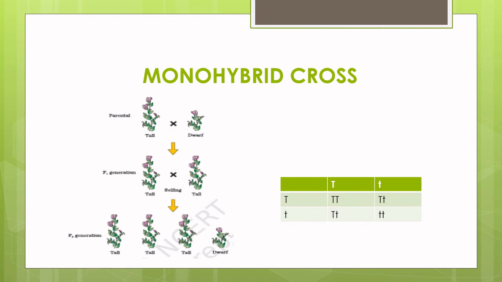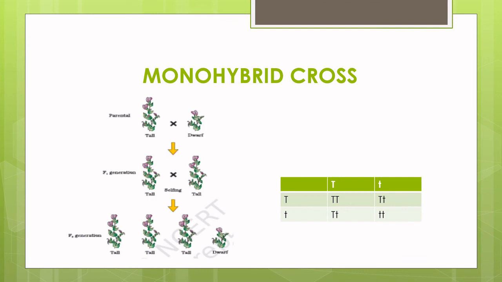Mendel self-pollinated the F1 hybrids and got the plants in the F2 generation. By selfing the F2 generation offspring, Mendel obtained the F3 generation, and he always found that F2 dwarf plants bred true generation after generation, whether self or cross-pollinated. Of the F2 tall plants, one third bred true for tall, while the remaining two thirds produced tall and dwarf in the ratio 3 to 1. Thus, in the F2 generation, tall homozygous were 25%, tall heterozygous were 50%, and dwarf homozygous were 25%.